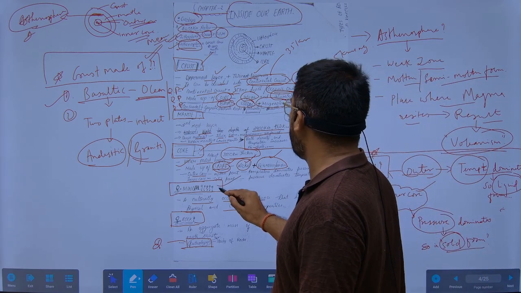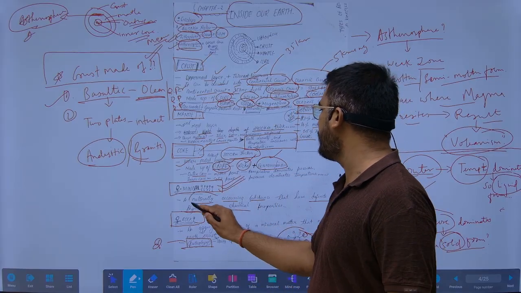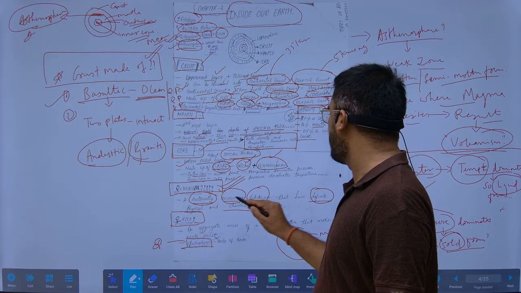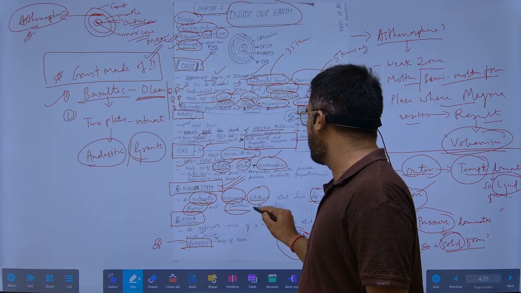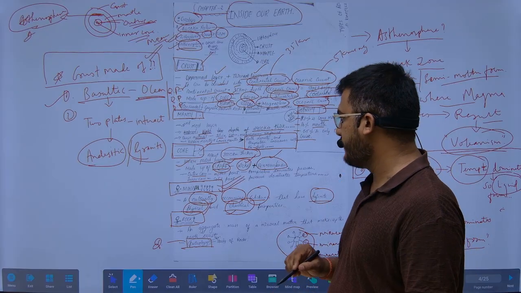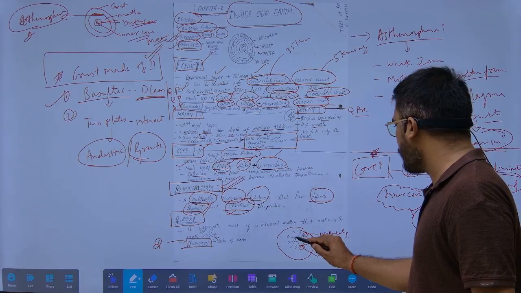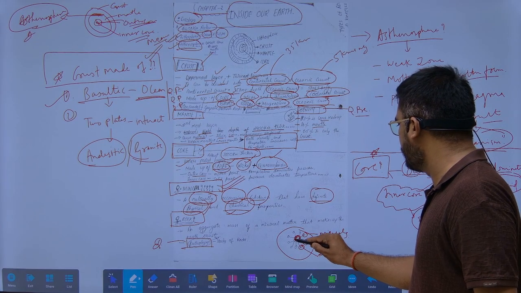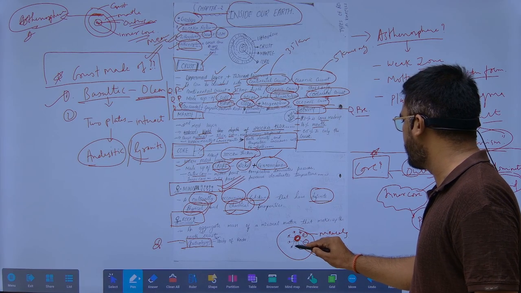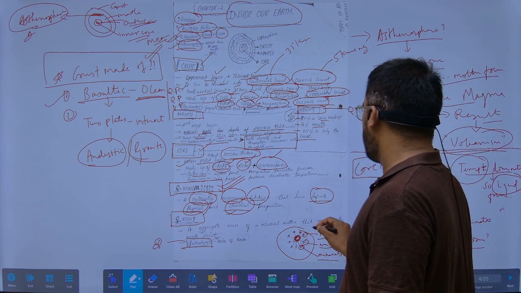Now, what is a mineral? A mineral is a naturally occurring substance that has definite physical and chemical properties. Suppose this is a rock, this rock is made up of several minerals. One mineral, second mineral, third mineral, like this.